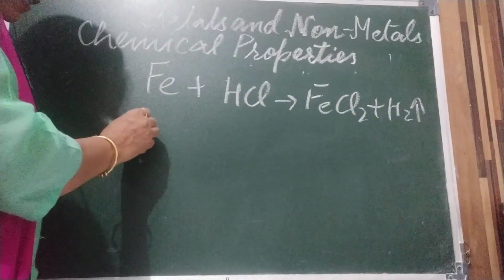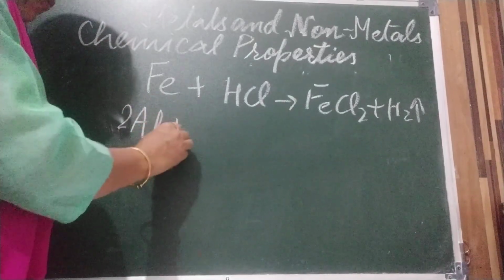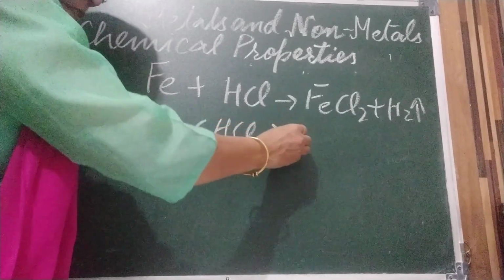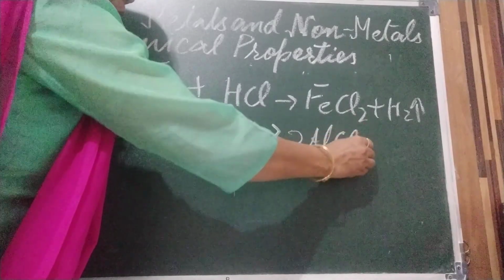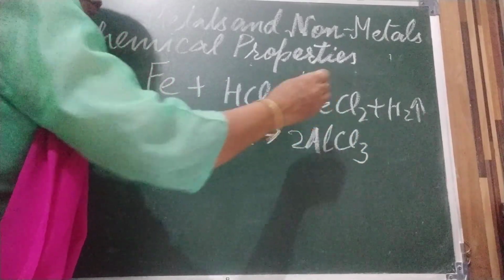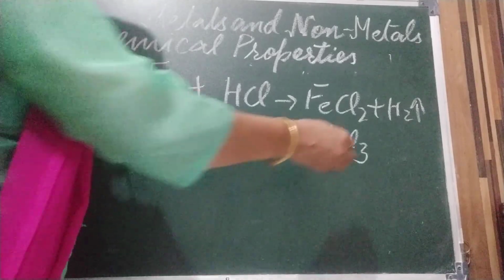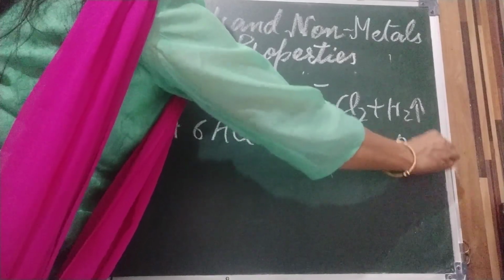And next is aluminum. Aluminum reacts with hydrogen chloride, then it will give 2Al. Children, you know how to make formulas. Last year in class 6 I told you, so children, you also revise that, how to make formulas when you write these equations.